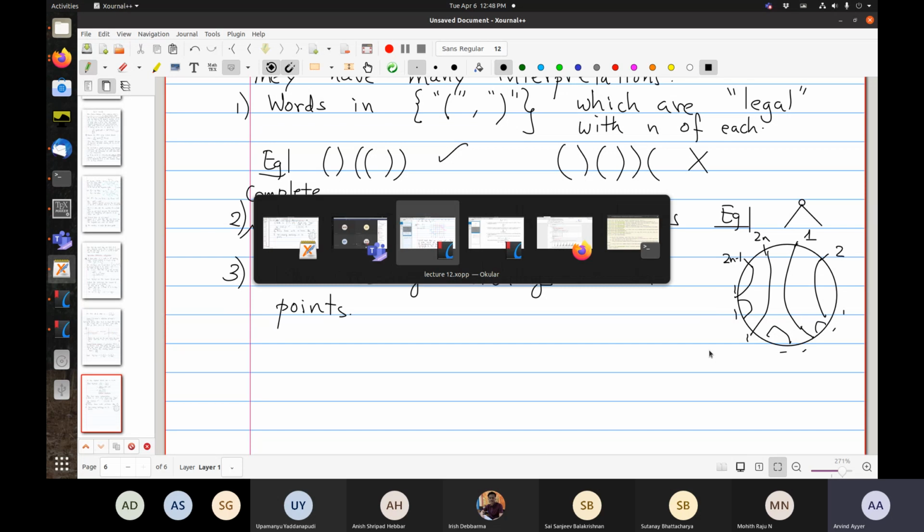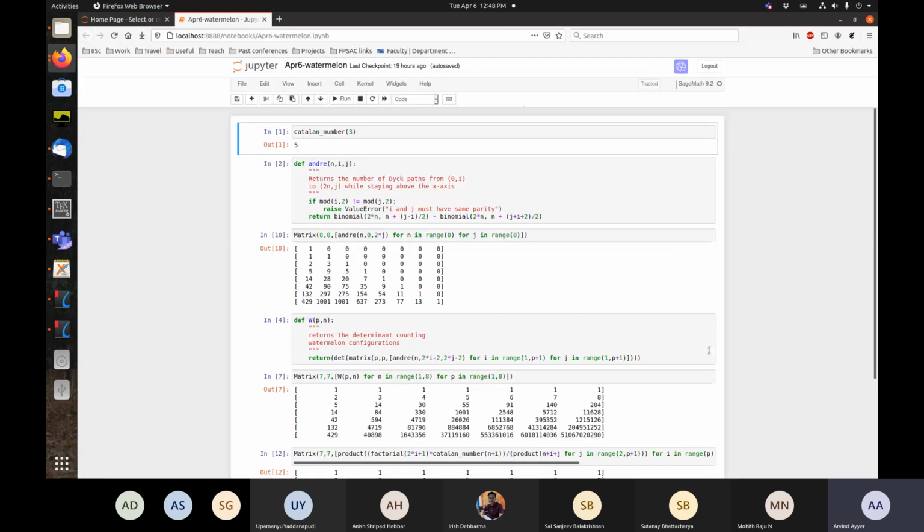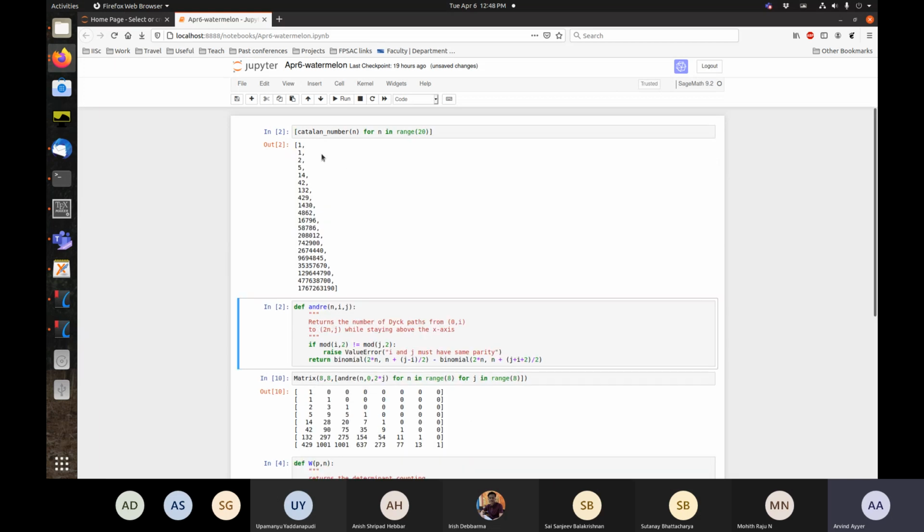So I can show you on Sage. So Sage has Catalan numbers built in. So I can show you what the sequence looks like for n in range 20, let's say. So the first few numbers, people like me who work on combinatorics, we have automatically memorized the first 10 or so numbers.